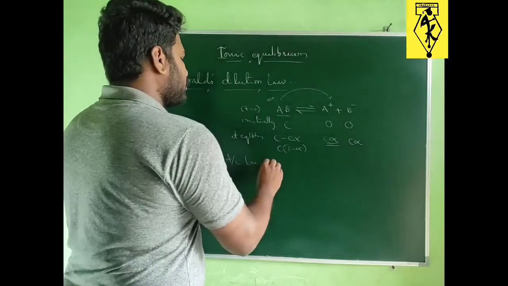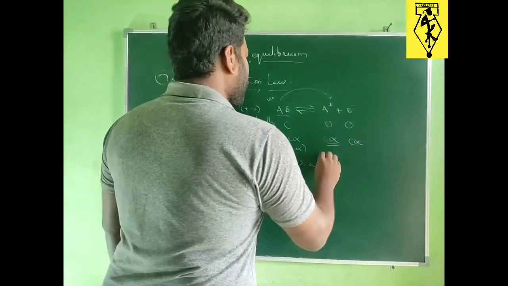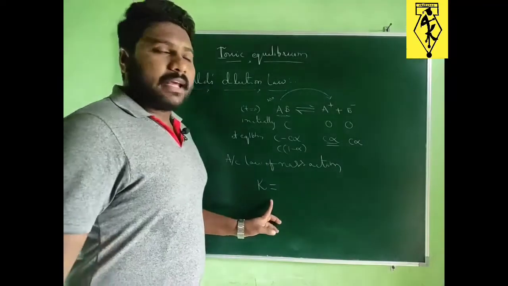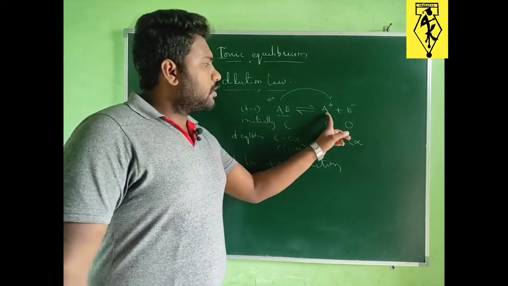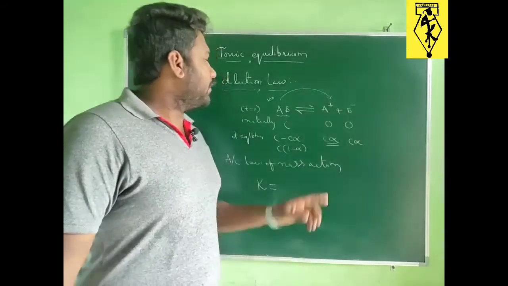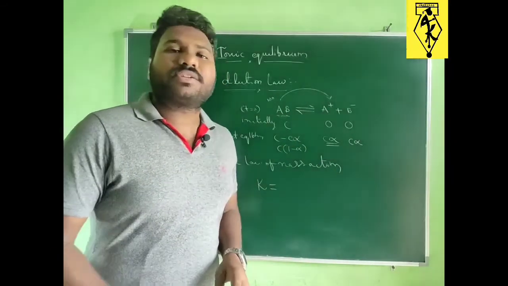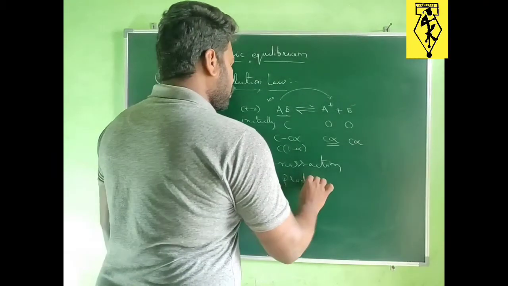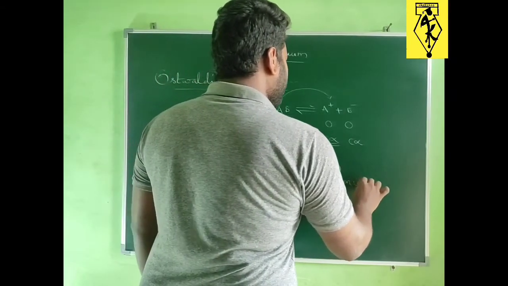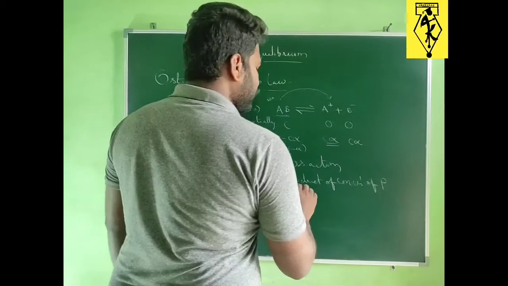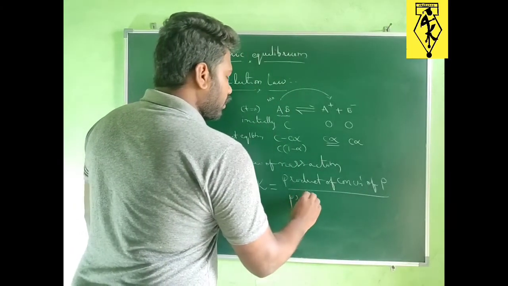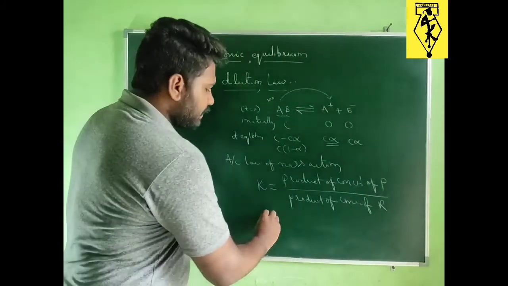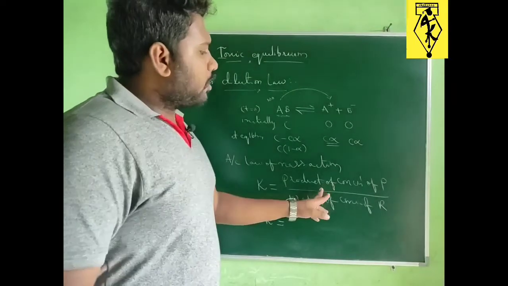According to the law of mass action, the dissociation constant K can be written as the product of concentrations of products divided by the product of concentrations of reactants.